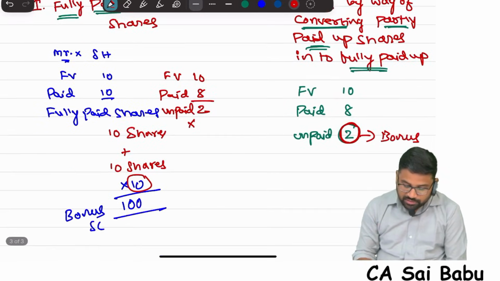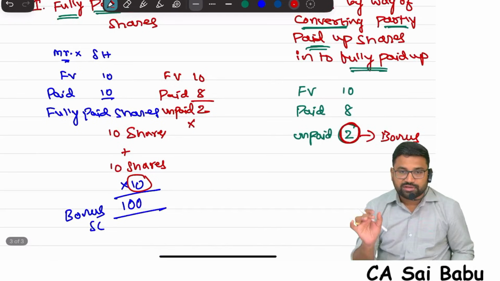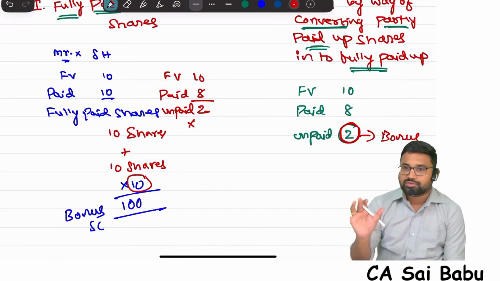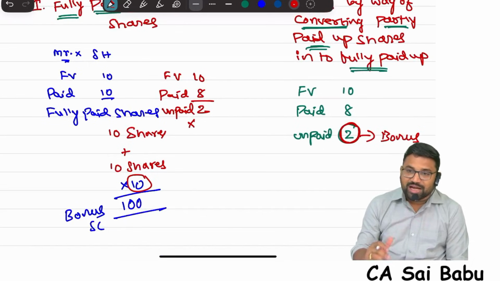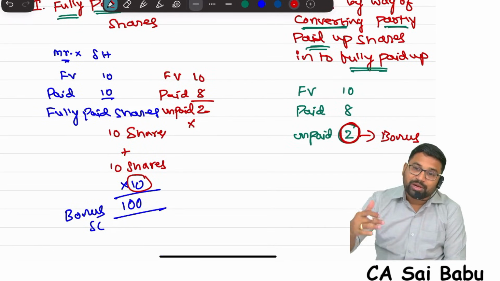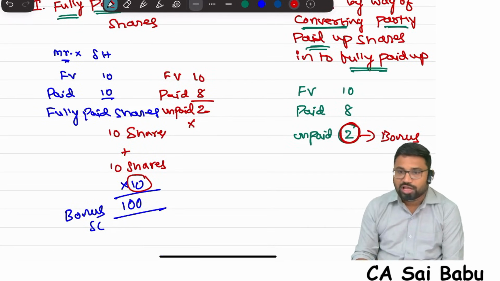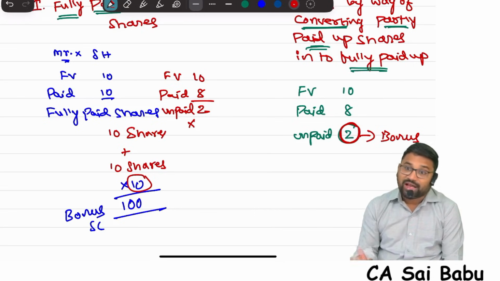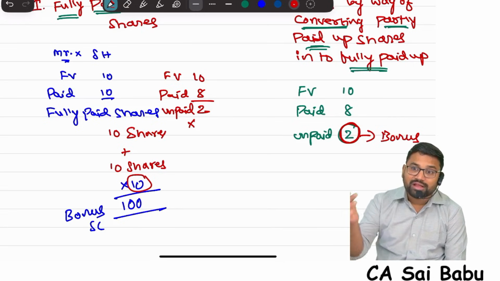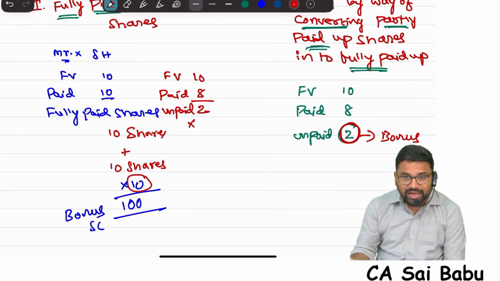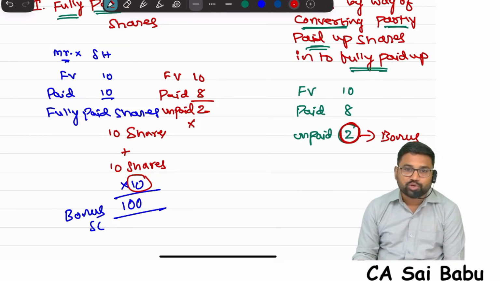For example, my share is 10 rupees face value, I paid 8, so 2 rupees unpaid. On this, can a company give one fully paid bonus share? No, not allowed. For that, they need to first call the remaining 2 rupees, make it fully paid, then they can issue fully paid bonus shares.